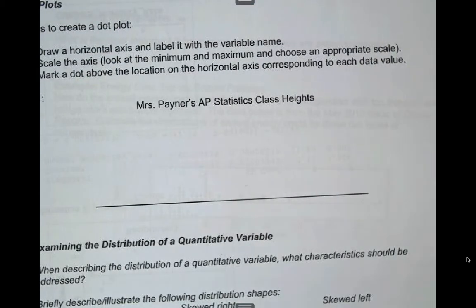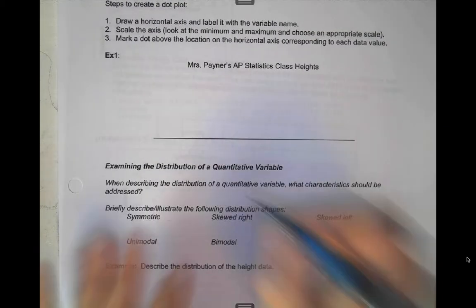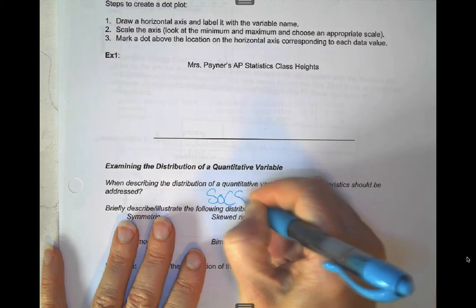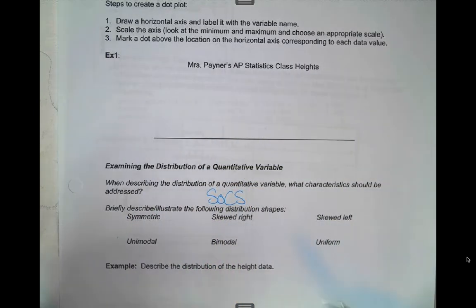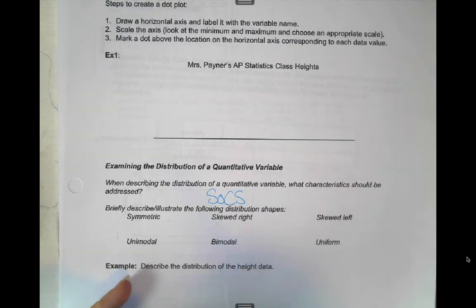All right, so when we make these graphs, it's not enough just to make the graphs. Like I said, we want to understand a little bit about it. We want to be able to describe it. In the book, you've got the SOCS here. Okay, so you want to describe your shape. I made the O lowercase because we only really want to describe outliers if we see them. We want to do the center, and then we want to do spread.